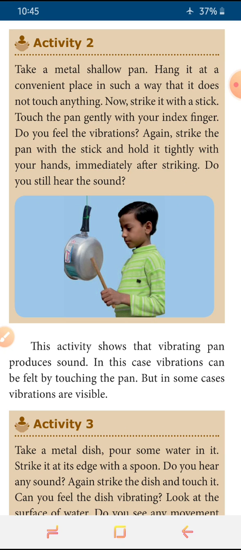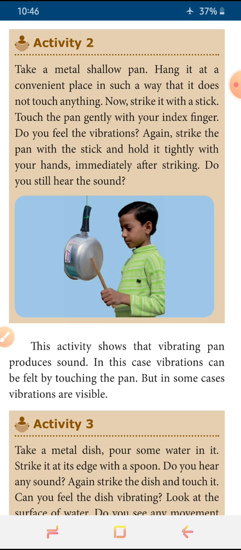So this activity is a simple activity. We are using a metal shallow pan. That shallow pan, one end is tied with a strong rope and the next end of the rope is tied to some vertical object. Now this pan is freely hanging there. Without any disturbance, it oscillates when we move it, like how the hand of a clock oscillates. It is easily and freely hanging here.